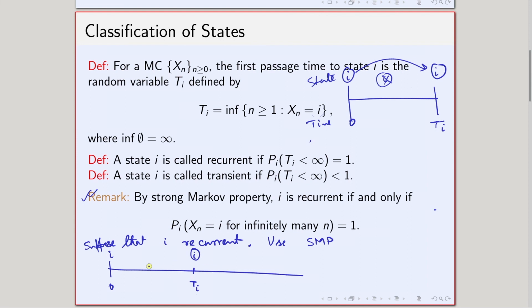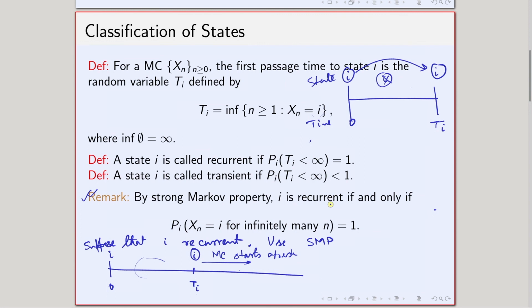Now the strong Markov property says that this part is a Markov chain started afresh, and there is no effect of this side on this part. So now I use this strong Markov property again.